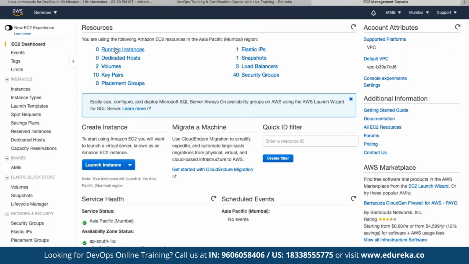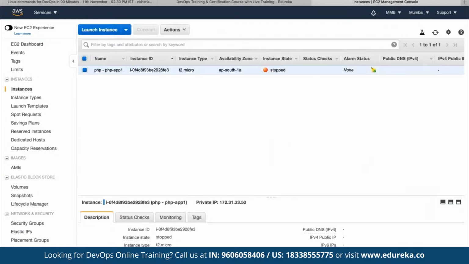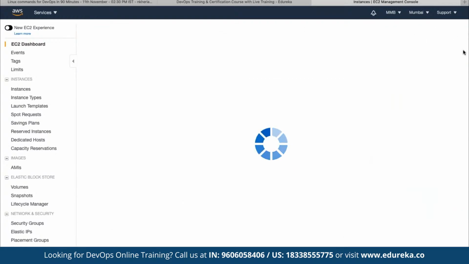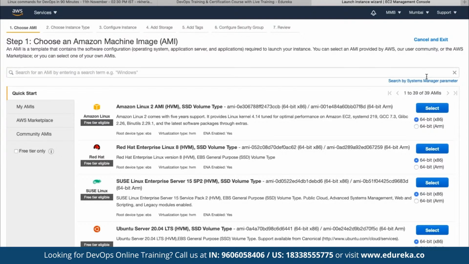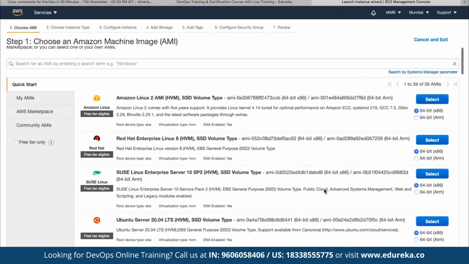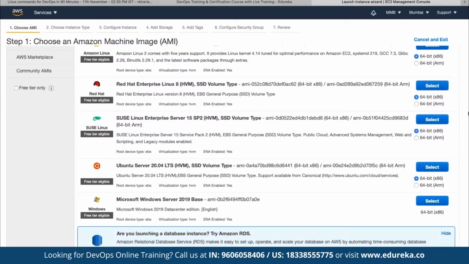Here we can click on running instances to see the list of all the running instances in our account. We can click on launch instance. When launching any instance in our cloud platform, we can choose the environment, that means in which environment we want these instances to be deployed. Let's say we want to deploy the instance on top of the Ubuntu distribution. Ubuntu is also a type of Linux distribution. In Linux, there are multiple distributions available. We can deploy OpenSUSE, Ubuntu, Debian, Fedora, and depending upon the requirement, we can choose the distribution accordingly. Let's say here our goal is to deploy Ubuntu server.